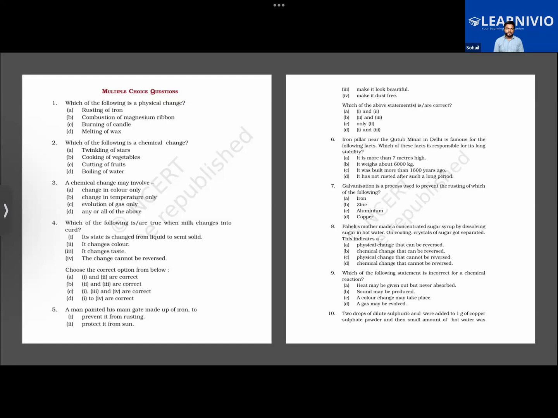Melting of wax. That is correct. Melting of wax is a physical change. Very good. There will be only one correct option in each of these. Cooking of vegetables. Correct. Next. Any or all of the above. Exactly. Good.